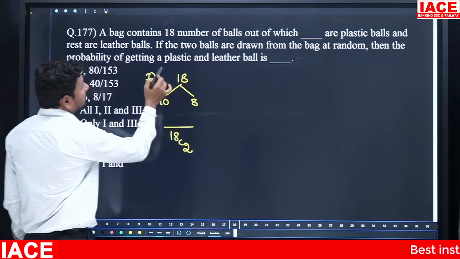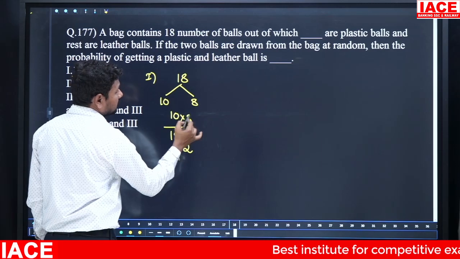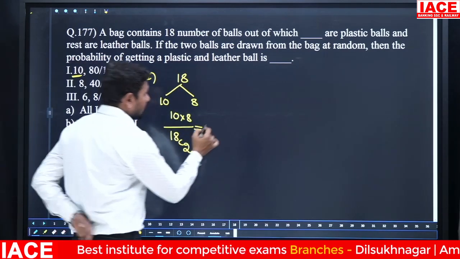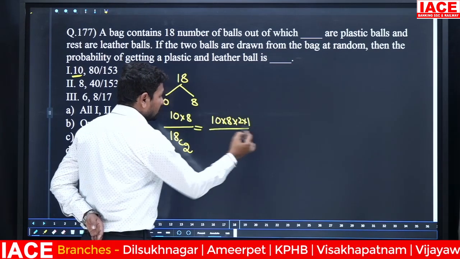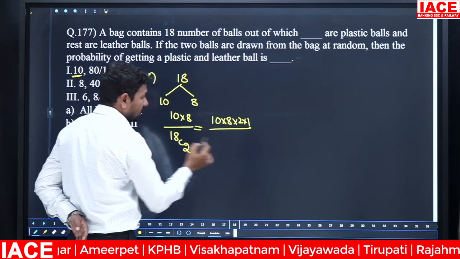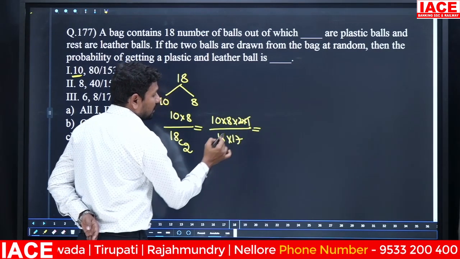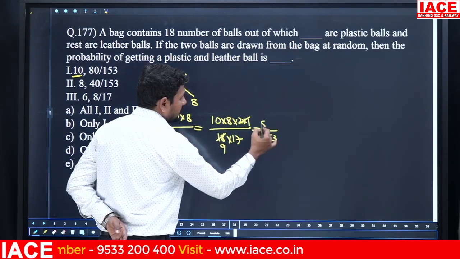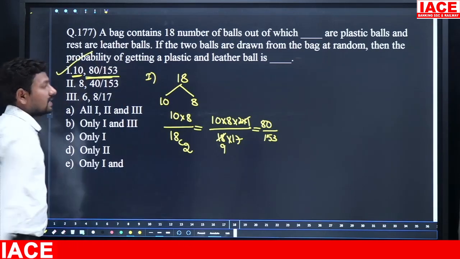Then the probability of getting one plastic ball and one leather ball: plastic balls are 10 and leather balls are 8, so it is 10 into 8 by 18C2. When you split 18C2 you will get 18 into 17 by 2 into 1. Then 2 into 9 is 18, so 9 times. 17 into 9 is 153, so we get 80 by 153. That means statement 1 is exactly correct.